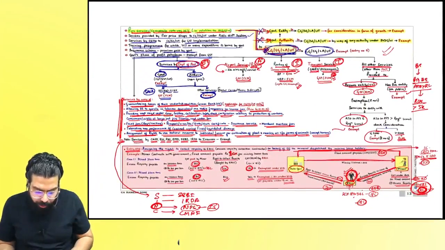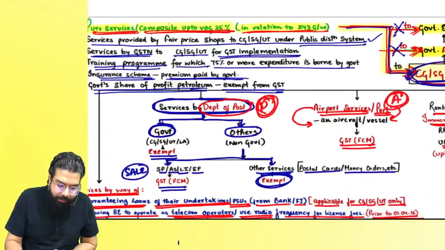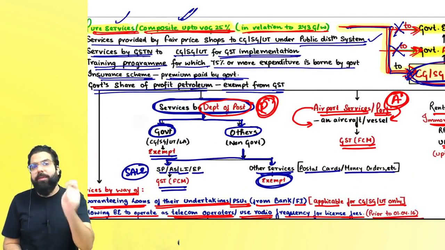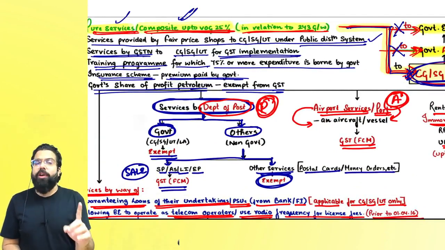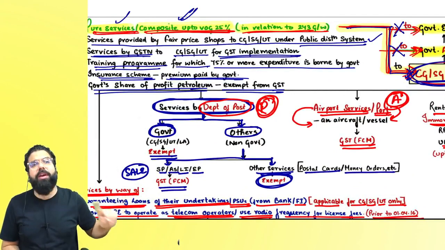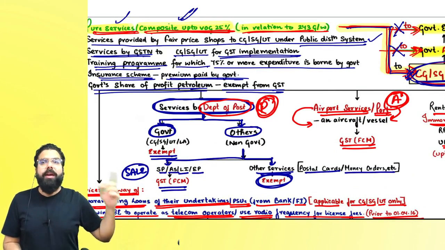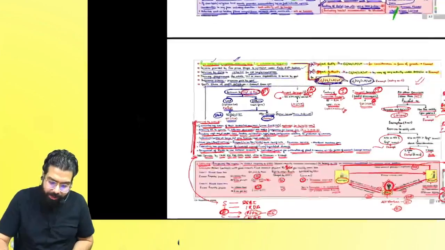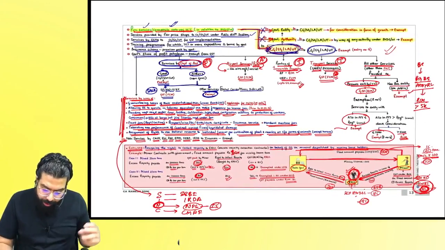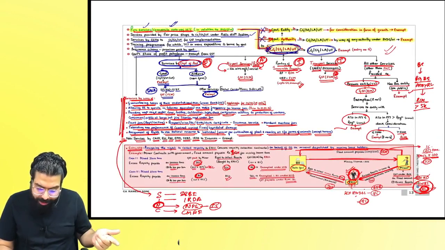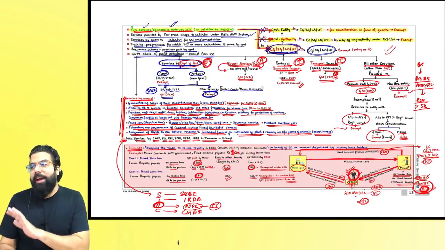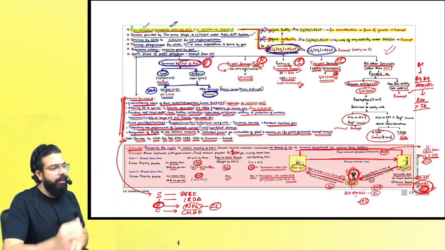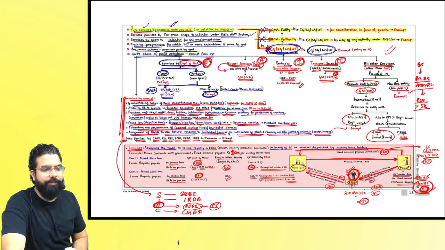In this chapter, the most important part is the amendment which is there this time. Pure services or composite supply, where value of goods is 25% given to the government is only exempt. Governmental authority if you are giving, or governmental entity if you are giving, then it shall be taxable. Exemption has been withdrawn. Right, everyone? I will go ahead and stop my revision on the chapter of exemption on government related services over here. Congratulations, people. Done.